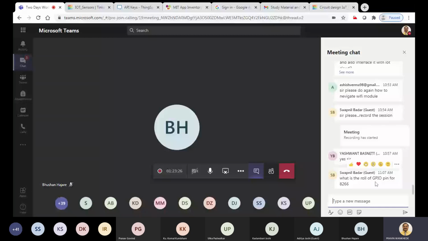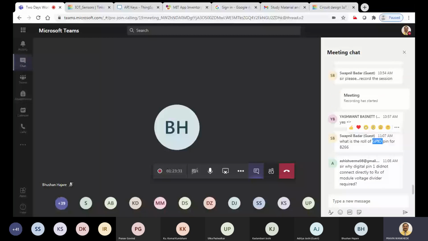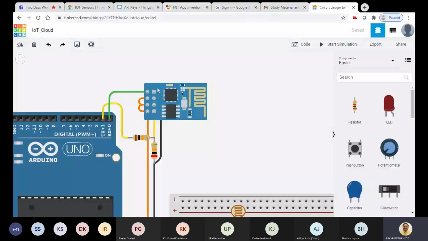So suppose you would like to read some data directly from your Wi-Fi module, or you would like to control some relay, then you can use these two pins. There are two pins available here, through which we can directly take data from some switches, or we can directly write data to some relays.